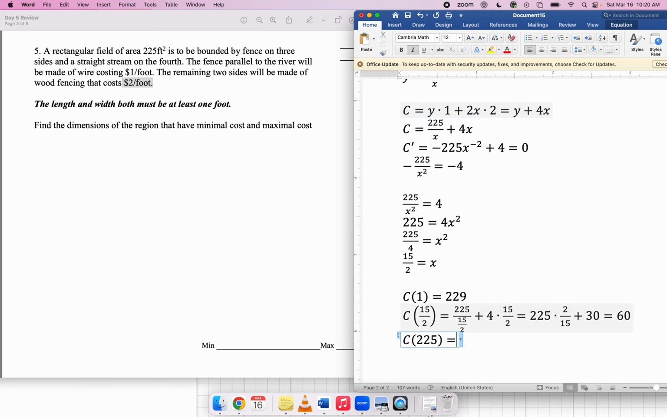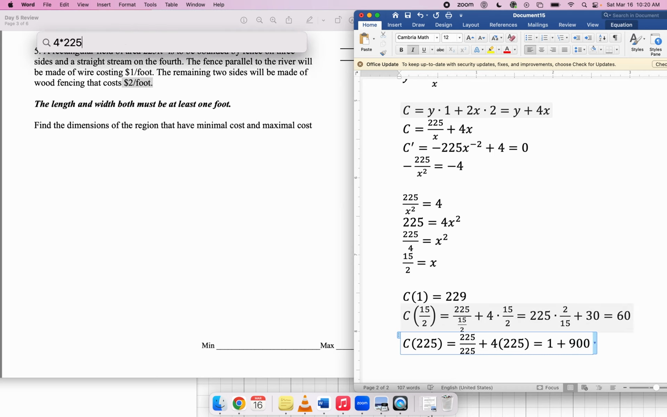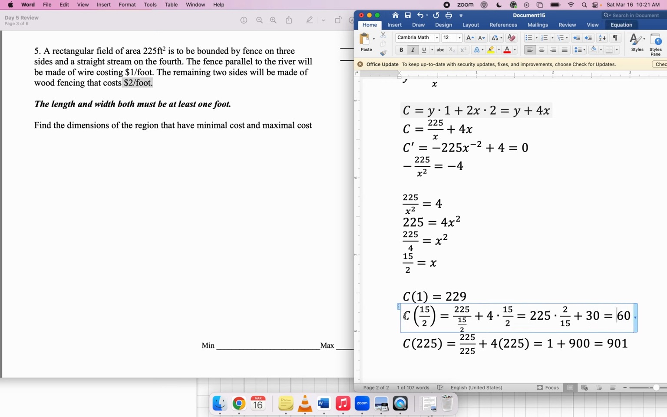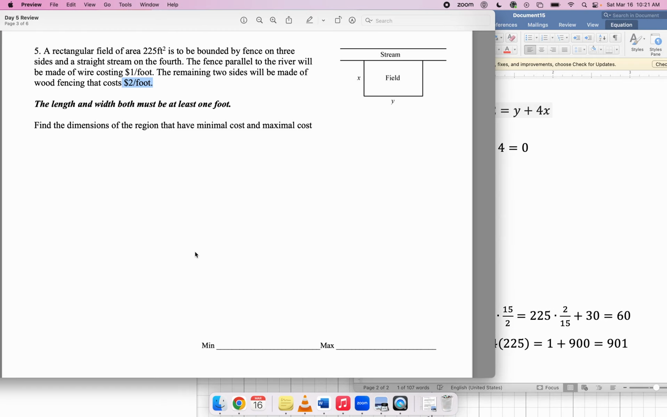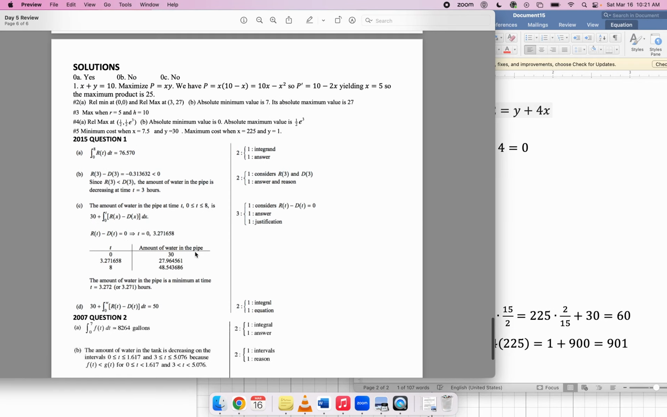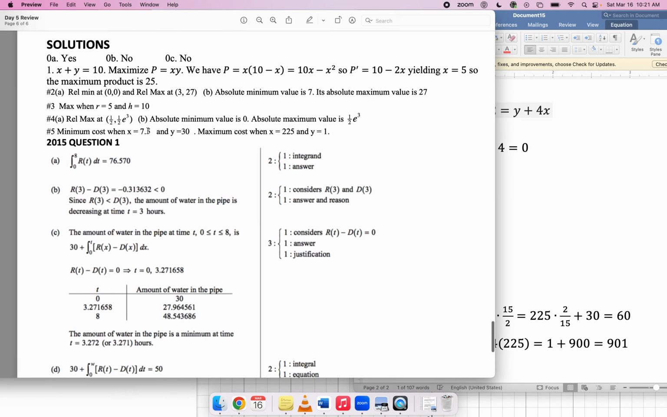If I plug in 225 into that, I get 225 over itself plus 4 times 225. That's 1 plus whatever this is. Is that 900, I think? Yeah, so 901. So of the costs, it looks like the maximum cost is $901, and that occurs when you choose X to be 225, and the minimum cost is $60, which occurs when you choose X to be 15 halves. Is that right? These longer problems, I kind of want to make sure I didn't do anything stupid.